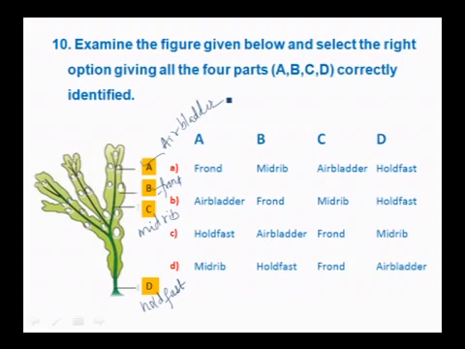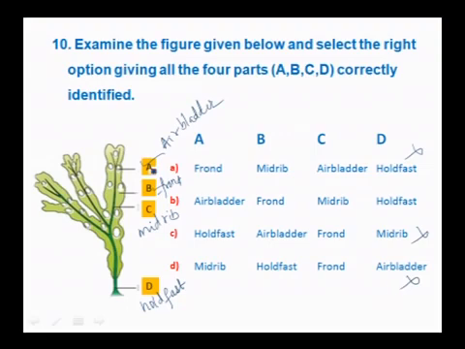So the right option here, it is not frond, midrib, air bladder, holdfast. So this is not the correct answer. Holdfast, air bladder, frond, midrib is also not a correct answer. Midrib, holdfast, frond, air bladder is also not a correct option.